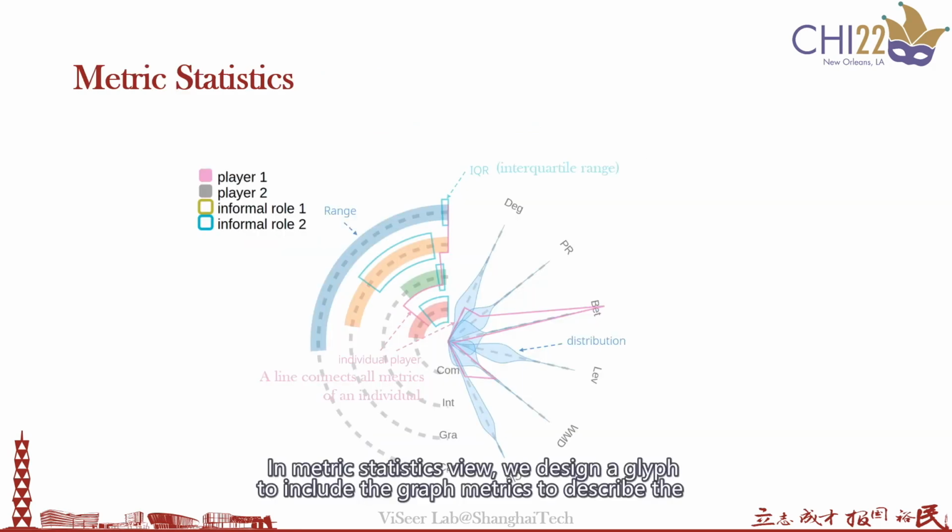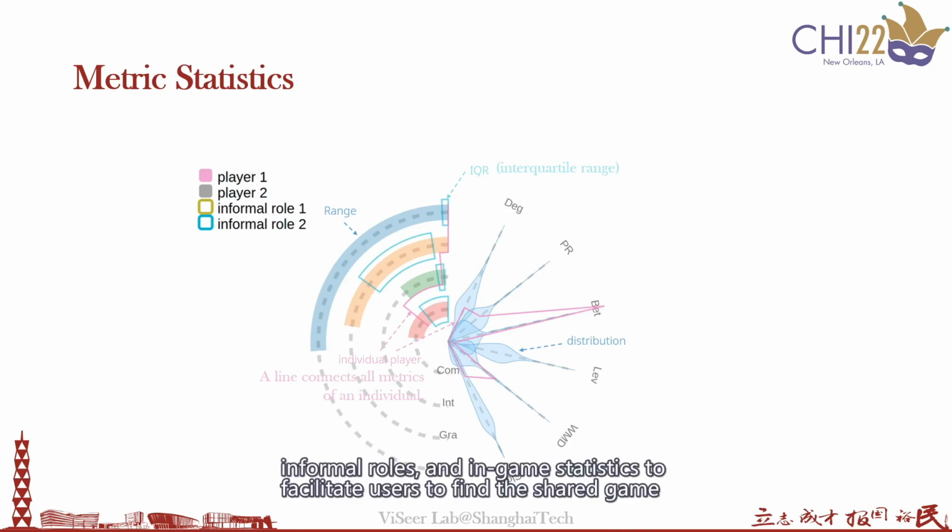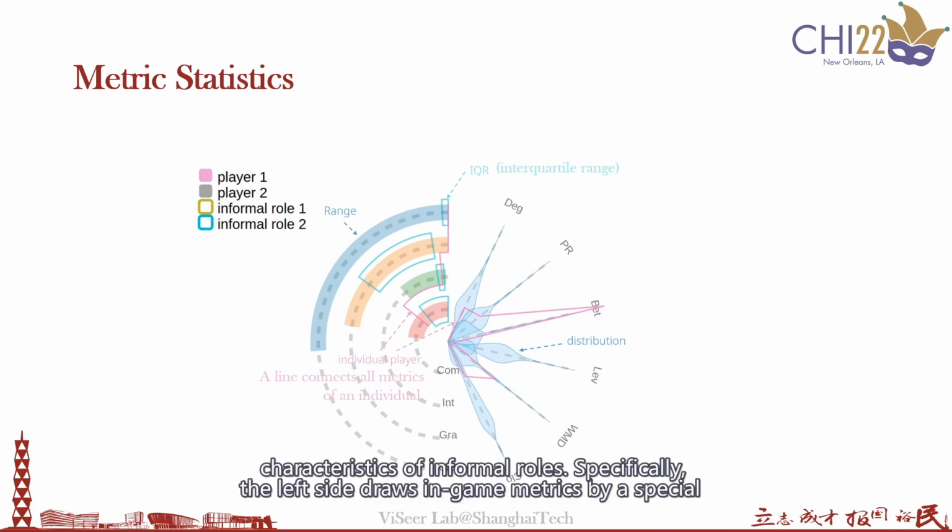In the metric statistic view, we design a glyph to include the graph metrics to describe the informal roles, and in game statistics to help users find the shared game characteristics of informal roles.